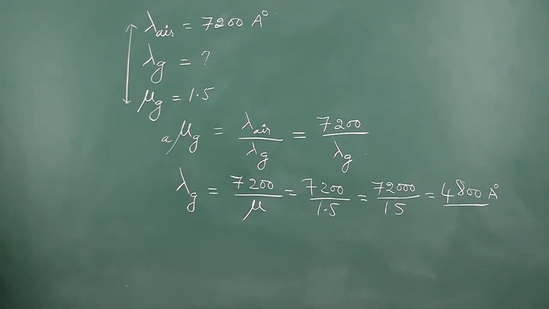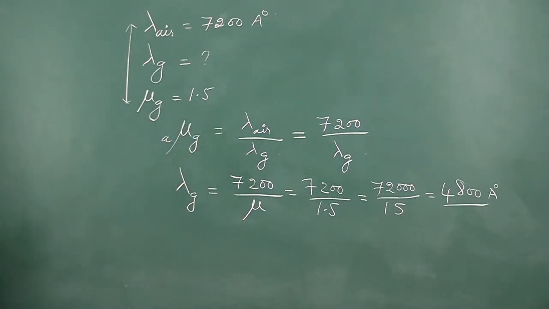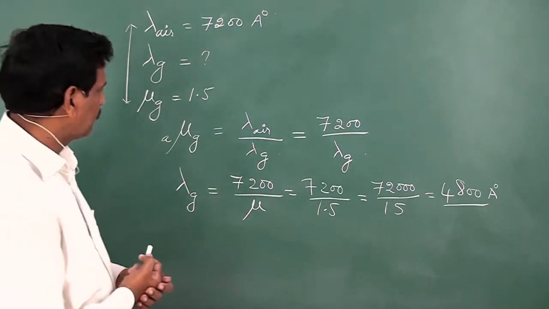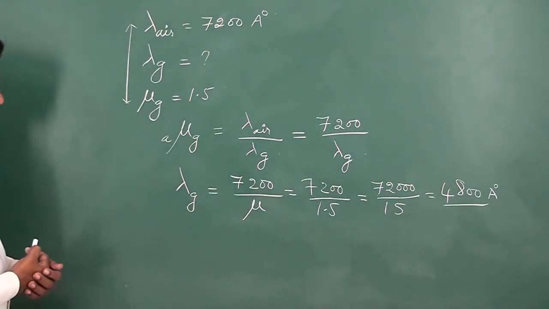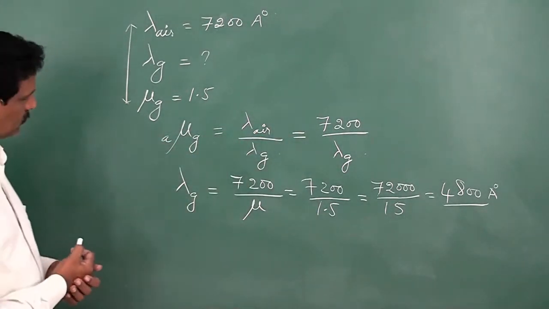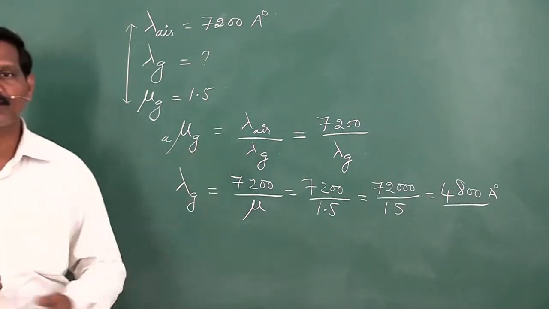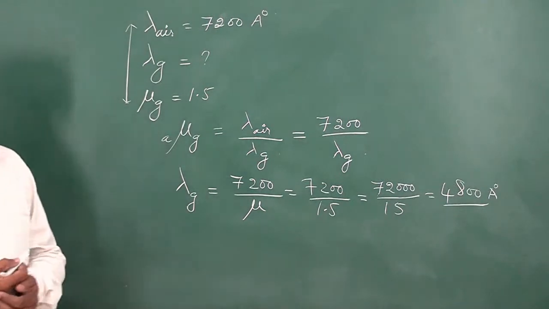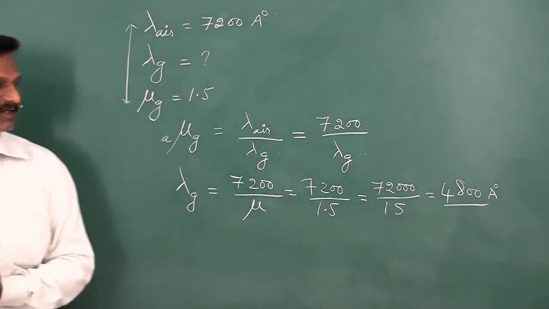So in terms of wavelengths, we write the expression for refractive index: the refractive index of glass with respect to air is equal to the wavelength of light in air by the wavelength of light in the glass medium. Here this is given as 7200 angstrom units. So you can get the wavelength of light in the glass medium as 4800 angstrom units. In that way, when the light ray propagates from one medium into another medium, the wavelength of the given light changes.